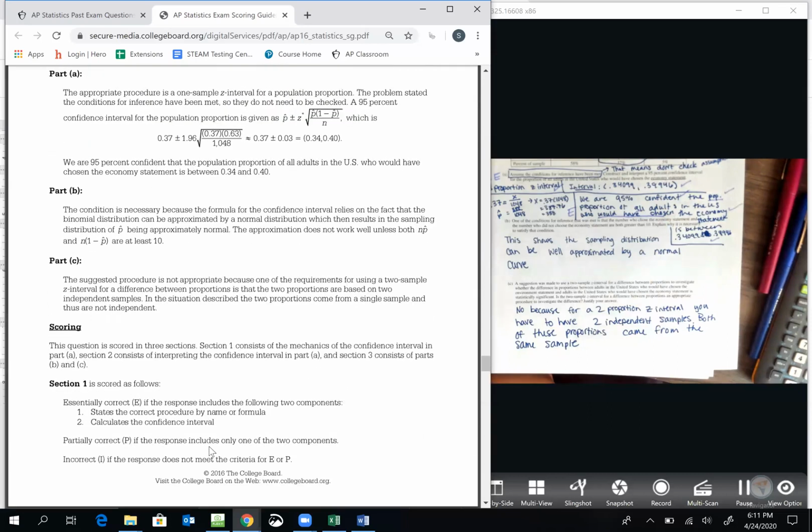This condition is necessary because the formula for confidence interval relies on the fact that the binomial distribution can be well approximated by a normal distribution, which then results in the sampling distribution of p hat being approximately normal. That is a much better answer than mine. This approximation does not work well unless both np and n times 1 minus p hat are at least 10.